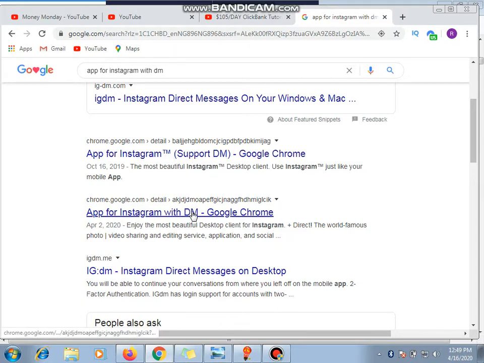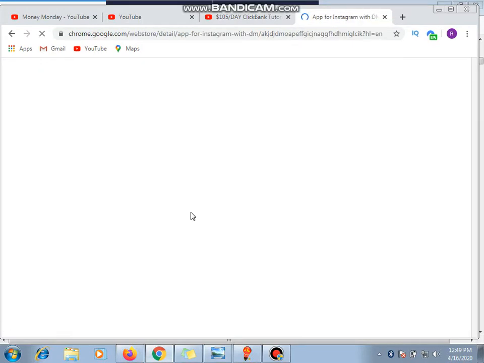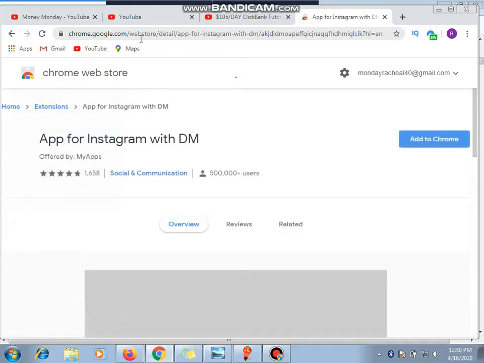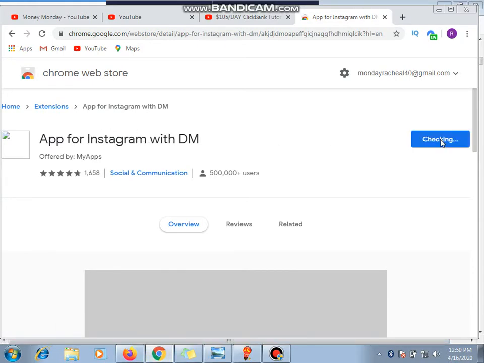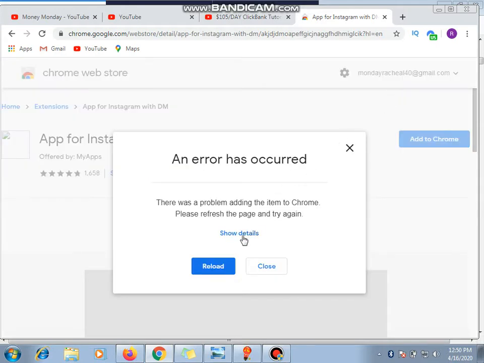Now let's go for this. Now from here you wait for it to go, so you can see chrome.com/web store detail the app. Now here it is. So right here, app for Instagram with DM. You add to Chrome. If you have not logged in, you log in first, okay?